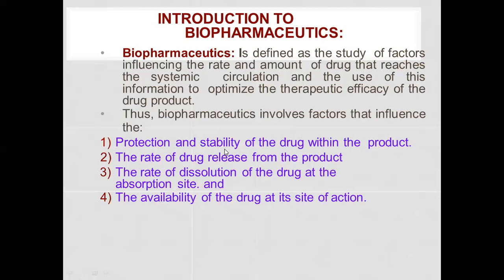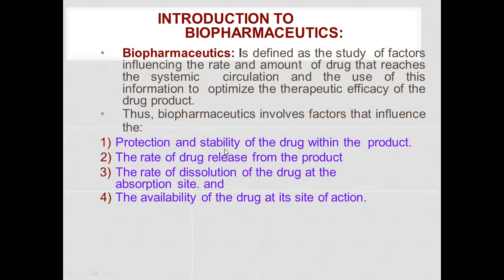Basically, the overall process, starting from administration till the excretion or exit of our drug, is studied for the rate as well as how the drug behaves in our body. There are four stages: absorption, distribution, metabolism, and elimination.